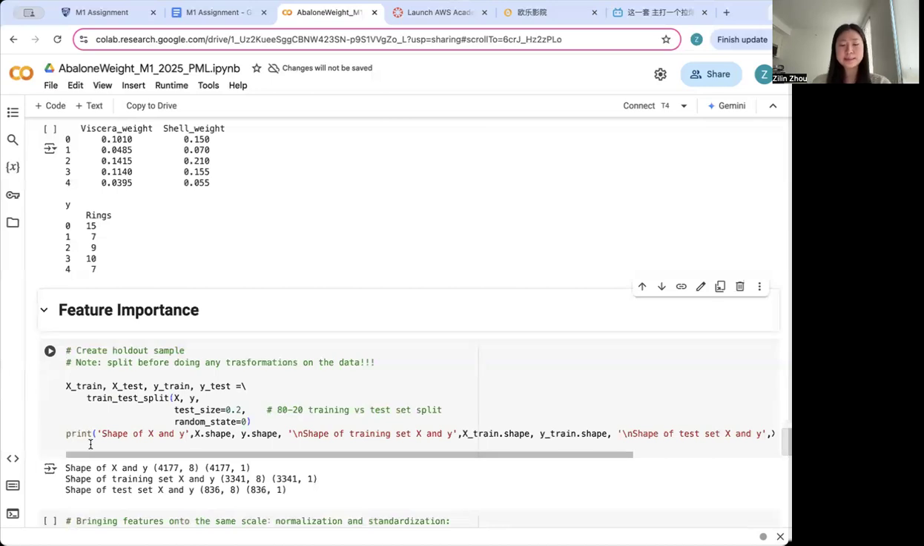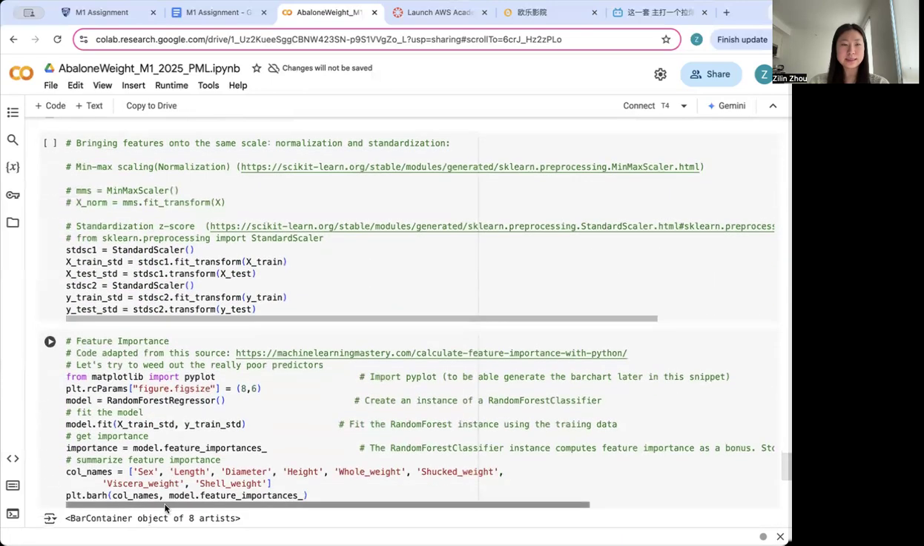The dataset was then split into training and testing sets to allow robust model evaluation while preventing overfitting. To improve model performance, feature standardization was applied.